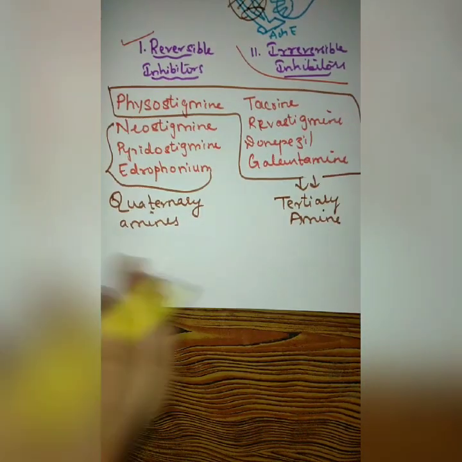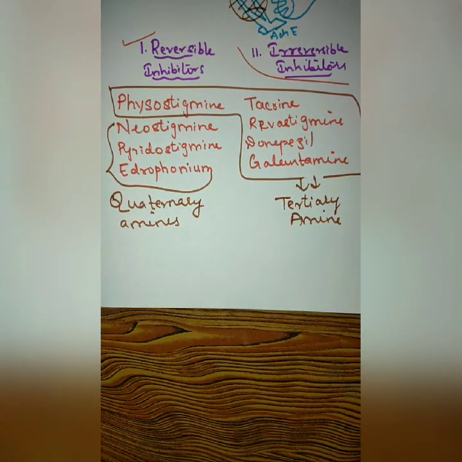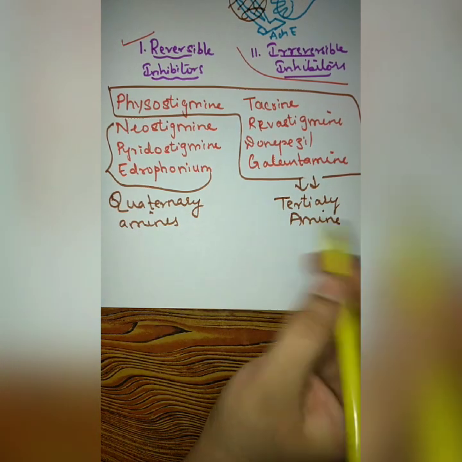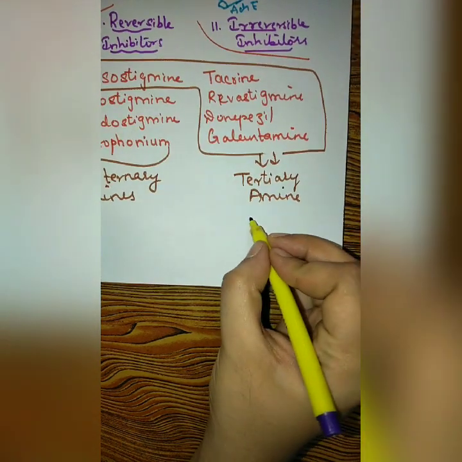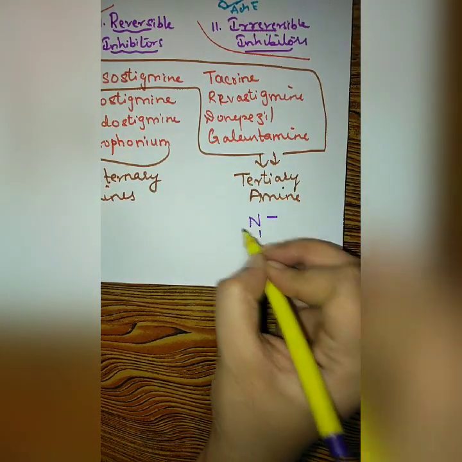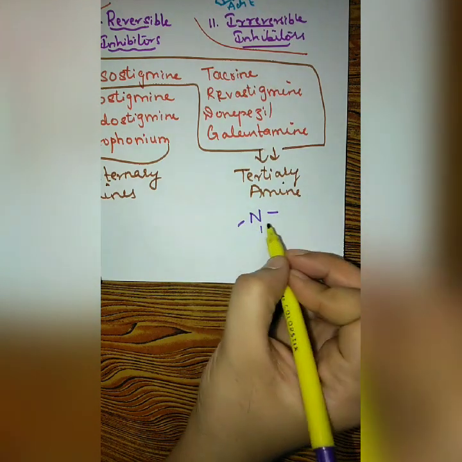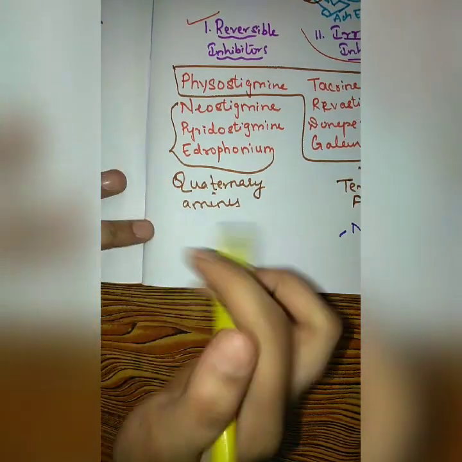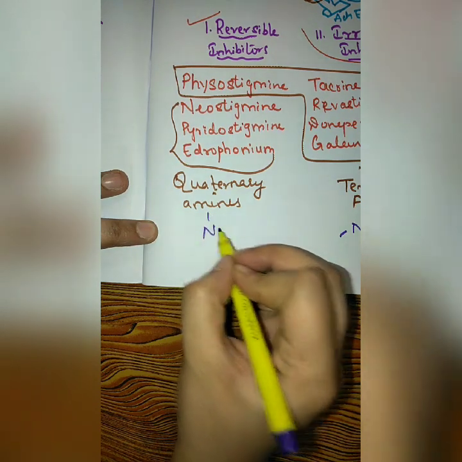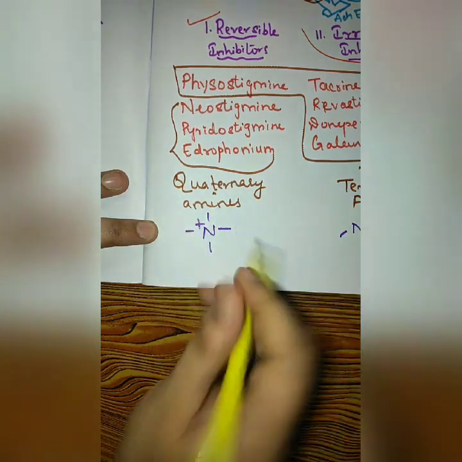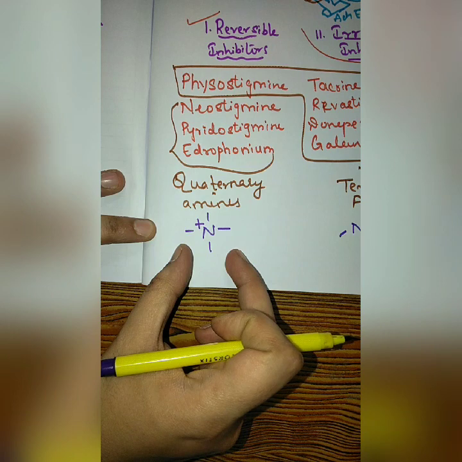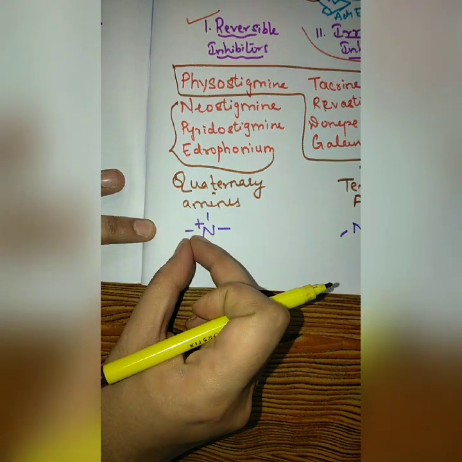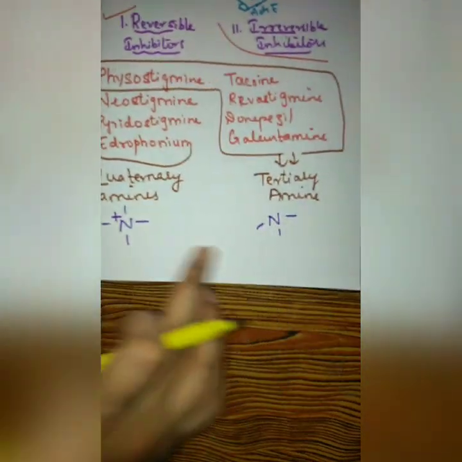Now what is the difference between tertiary amines and quaternary amines? It has a very huge role. Tertiary amines are agents where there won't be any charge present, but in quaternary amines there are four groups, plus there will be a charge on the nitrogen atom.